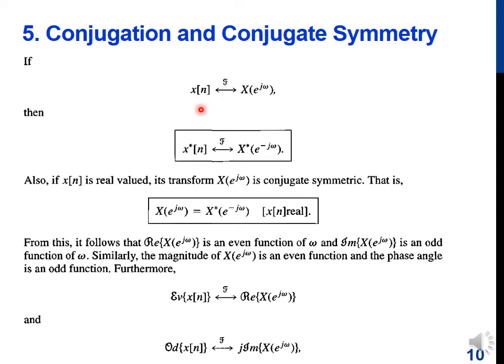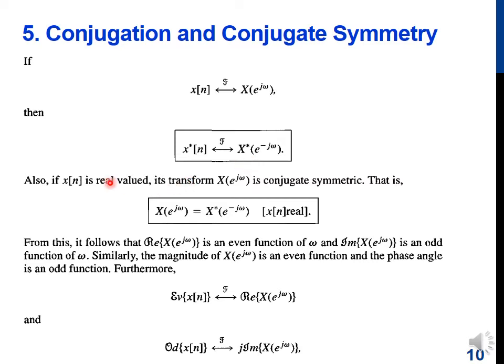The conjugation property states that if x of n has a Fourier transform X of e^{j omega}, then if we take the complex conjugate of x of n to form x conjugate of n, the Fourier transform is X conjugate of e^{-j omega}. The right hand side of this equation implies that not only is the Fourier transform a conjugate of the original Fourier transform, but also the frequencies are replaced by minus frequencies. So if we had a particular response at a frequency omega equal to pi by 4, now that response will appear at a frequency omega equal to minus pi by 4.